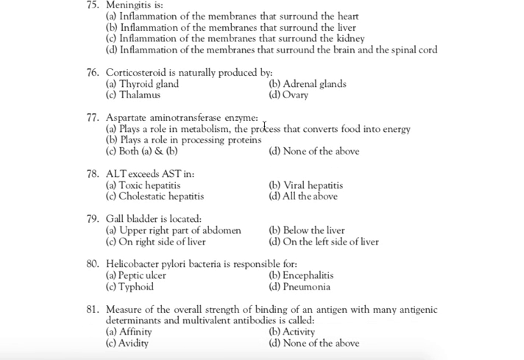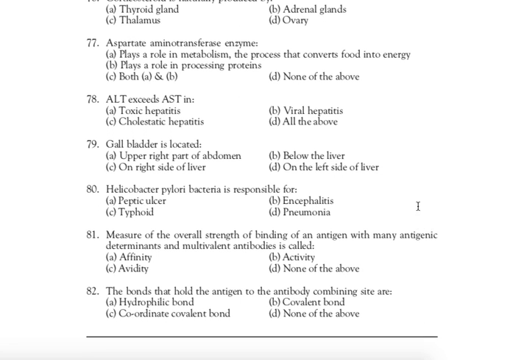Corticosteroid is naturally produced by. Right answer is B, adrenal gland, adrenal cortex that secretes the corticosteroid hormone. So corticosteroid is naturally produced by the adrenal gland. Next question, question number 77. Aspartate aminotransferase enzyme.